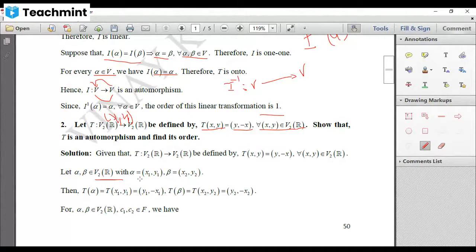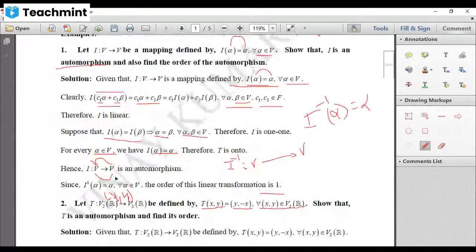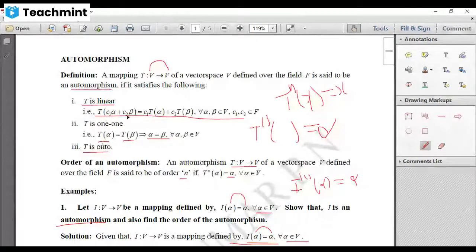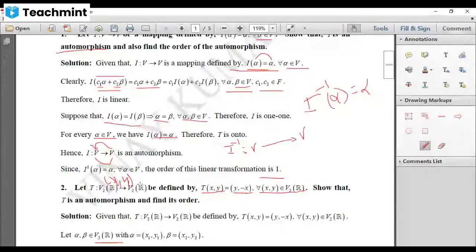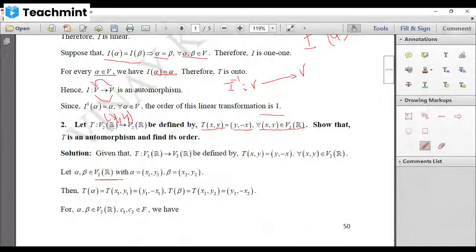Now, we have to show that T of C1 alpha plus C2 beta is equal to C1 T of alpha plus C2 T of beta, where C1, C2 are field elements. Here our field is the real numbers. Now let me take C1, C2 coming from R and alpha, beta coming from V2R.